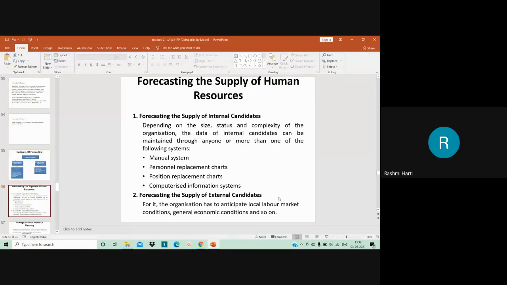Many organizations maintain such inventories separately for managerial and non-managerial personnel. Maintenance of such an inventory tells us what kind of ability, skills, qualification, experience, and training the employees currently have. It helps in determining if a particular skill or ability will be available when it is needed by the organization in future. So this inventory is an instrument to help the organization identify employees who need training and what type of training, who need to be groomed, and who are fitting the positions or vacancies which may arise in the future.